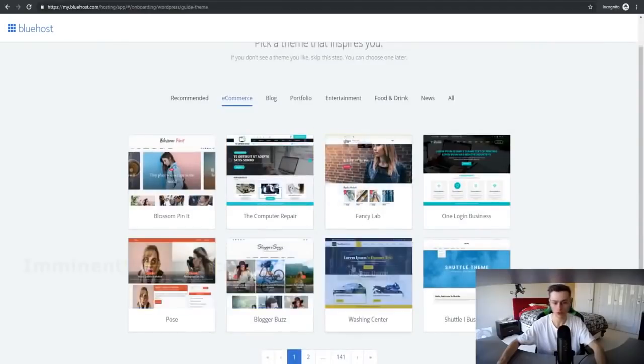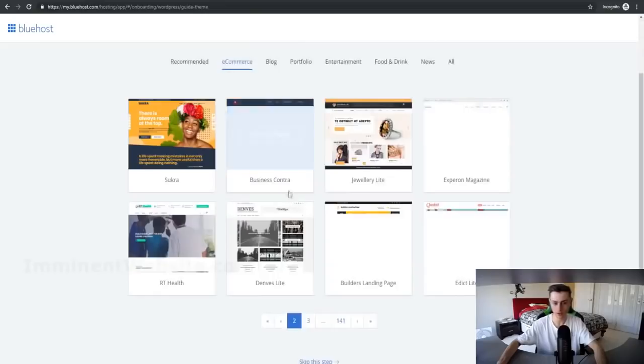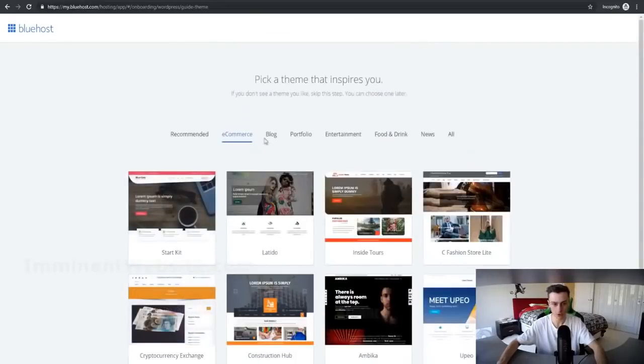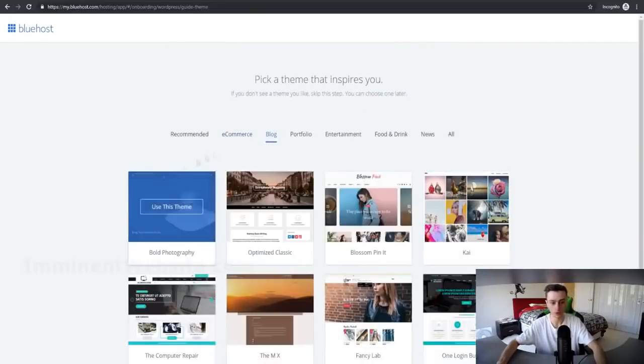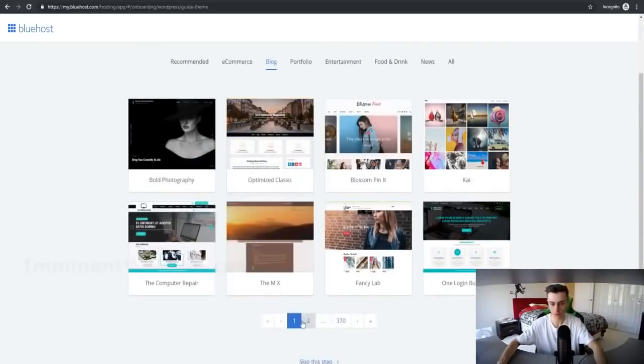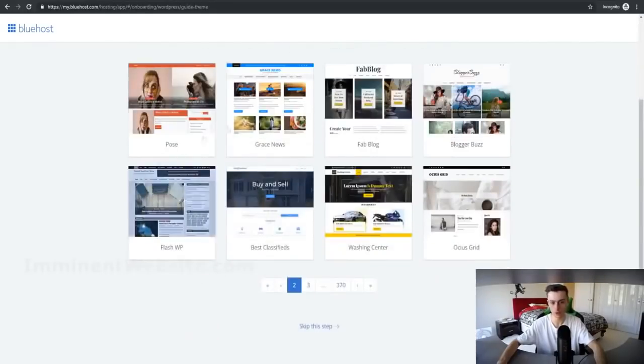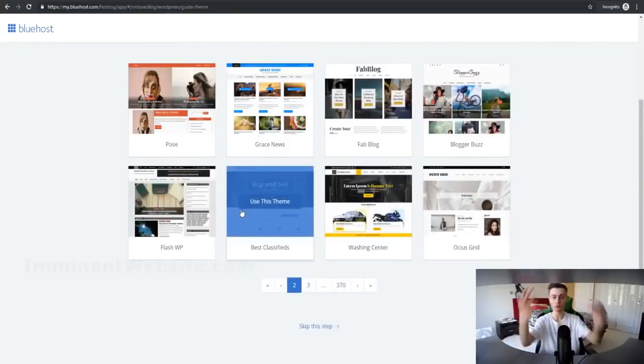So we can choose any of these, and again, there's a lot of themes we can choose from. If we go over here, we can do the same for blogs. There's a lot of blog themes we can choose from. I just wanted to go through some of the templates so you can have a quick view. Obviously, when you create your own Bluehost account and go through these steps yourself, you can have a deep look at all the themes.